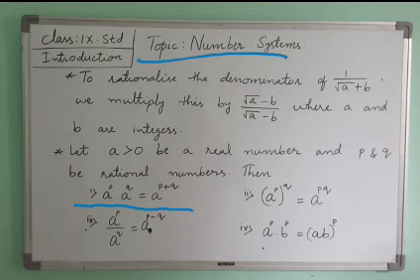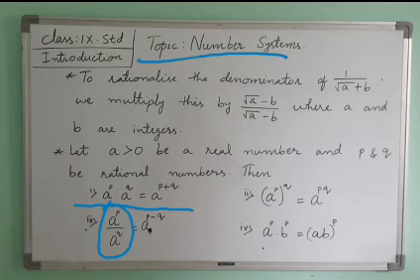When the bases are the same and in multiplication, powers can be added. When they are in division, powers should be subtracted.